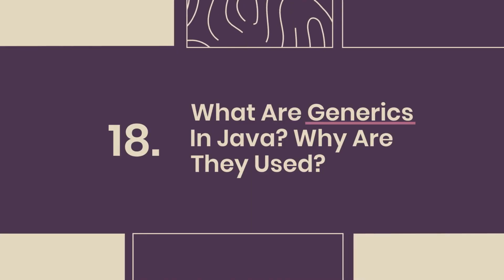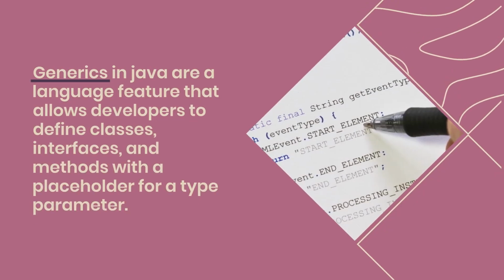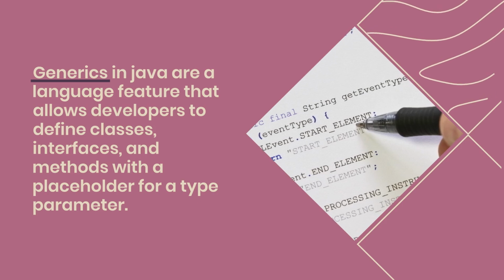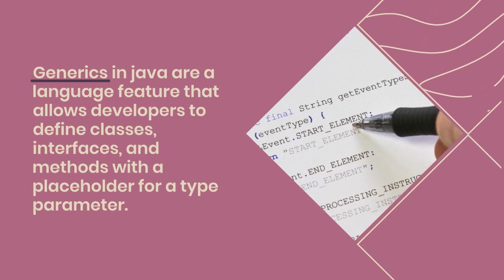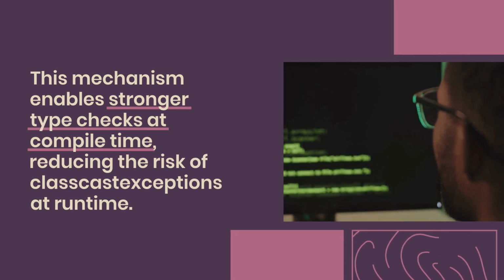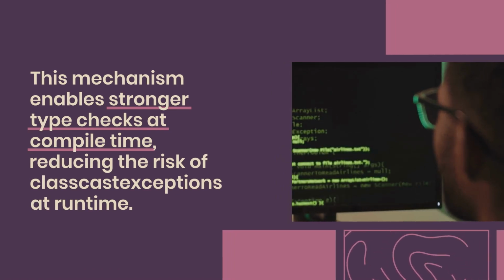18. What are generics in Java? Why are they used? Generics in Java are a language feature that allows developers to define classes, interfaces, and methods with a placeholder for a type parameter. This mechanism enables stronger type checks at compile time, reducing the risk of ClassCastExceptions at runtime.